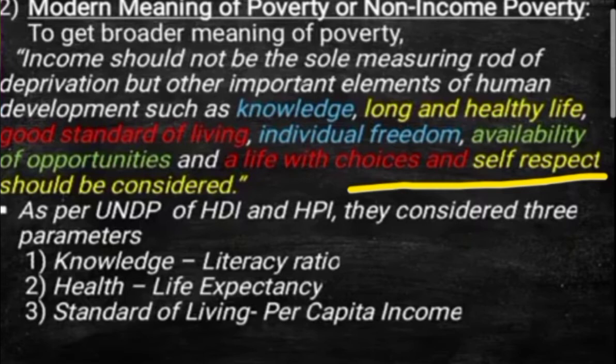Then a person can be termed as under the poverty line, otherwise they are above the poverty line. So this is the second, modern meaning of poverty, which can also be termed non-income poverty. Thereafter we will study the nature of poverty.